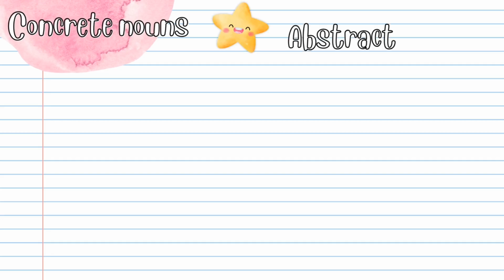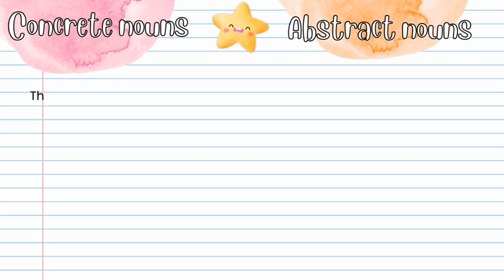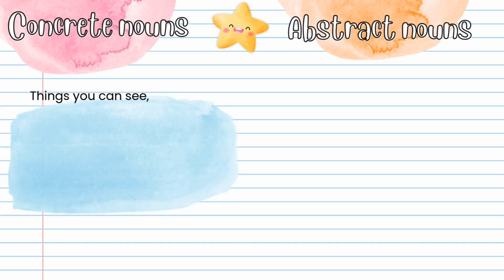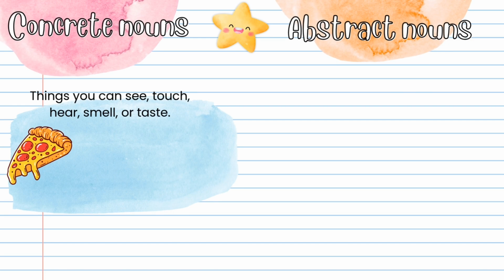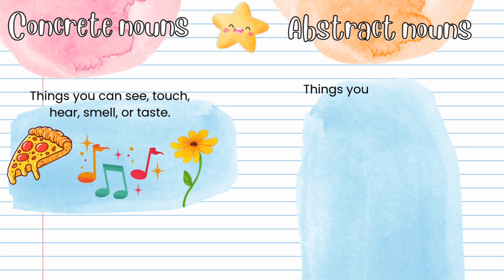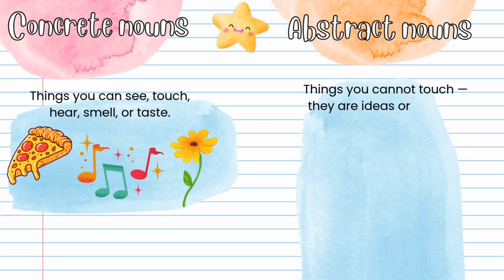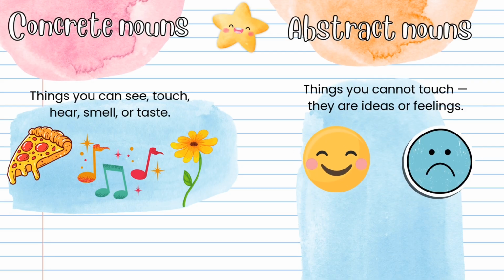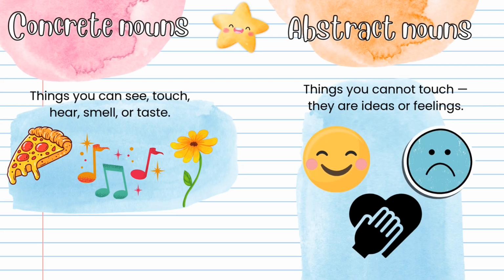Next, we have concrete nouns and abstract nouns. Concrete nouns are things you can see, touch, hear, smell, or taste. For example, a pizza, music, or a flower. Abstract nouns are things you cannot touch. They are ideas or feelings. For example, happiness, sadness, or honesty.